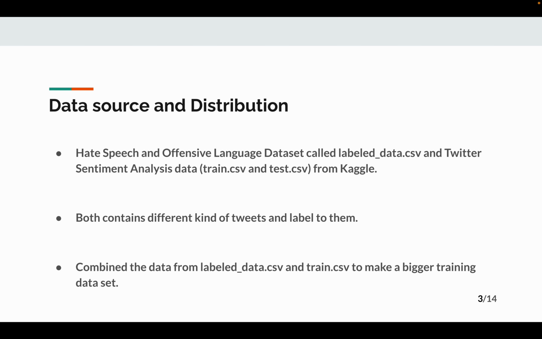Talking about the data source, we got the hate speech and offensive language data set and Twitter sentiment analysis data from Kaggle. Both contain different kinds of tweets and labels for them, one being the abusive content and zero being the safe content. We combined the data from label_data.csv and train.csv to make a bigger training data set.